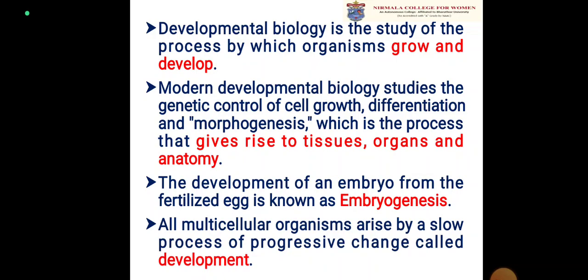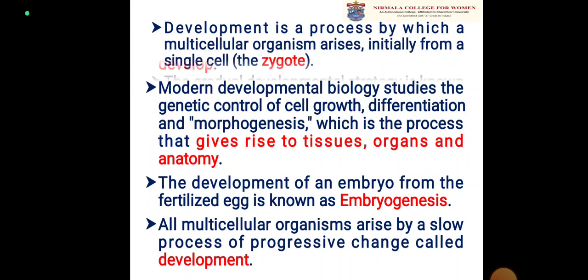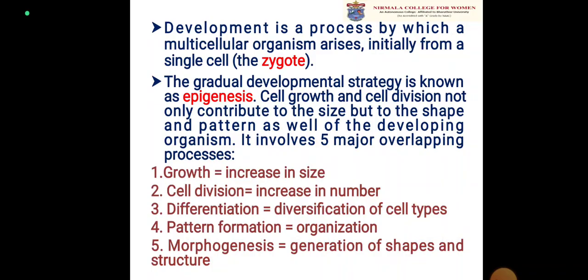The development of an embryo from the fertilized egg is known as embryogenesis. All multicellular organisms arise by a slow process of progressive change called development. Development is a process by which a multicellular organism arises initially from a single cell, called a zygote. The gradual developmental strategy is known as epigenesis, that is, cell growth and division contribute not only to size but to the shape and pattern of the developing organism.